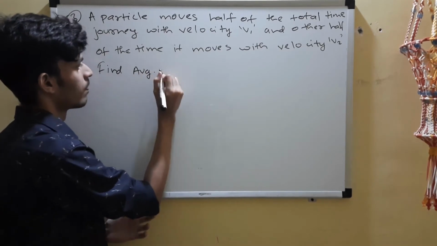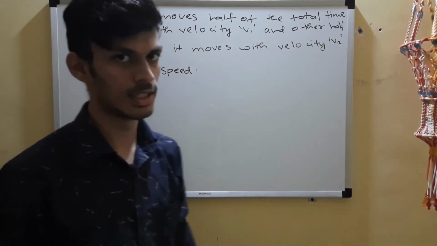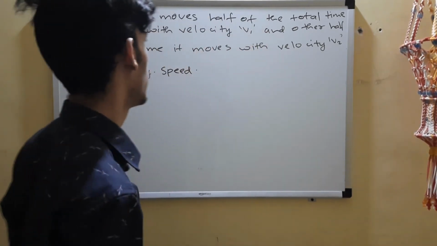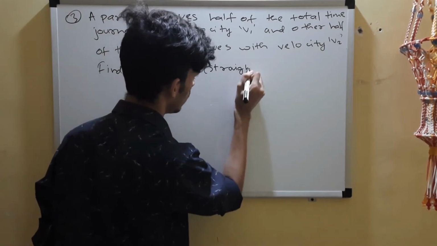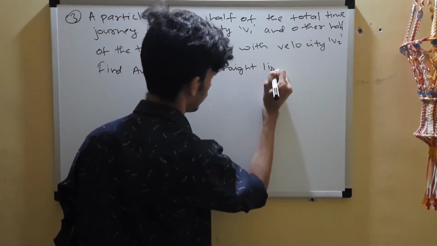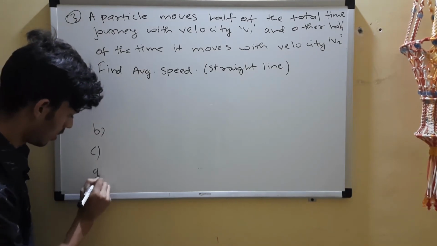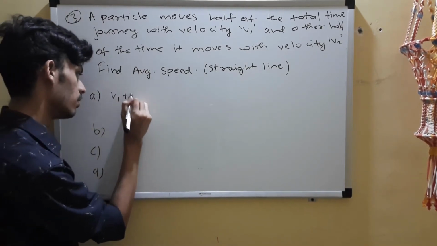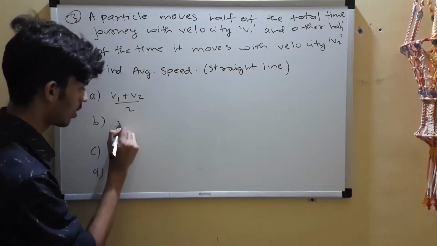Okay, so if it's not given how it moves, it means that it moves in a straight line. I'll provide you this straight line. A, B, C, D. So is it the mean? Is it the product upon sum?